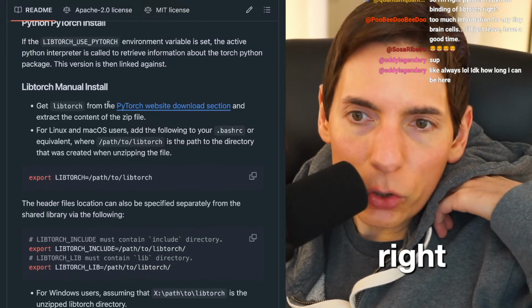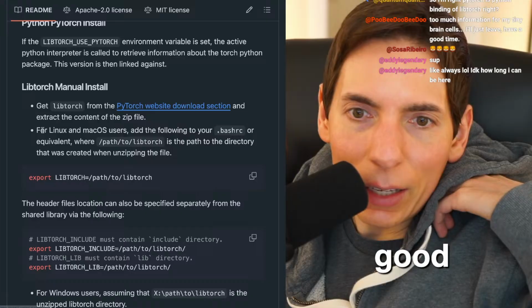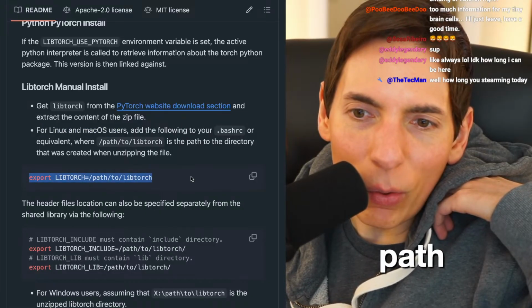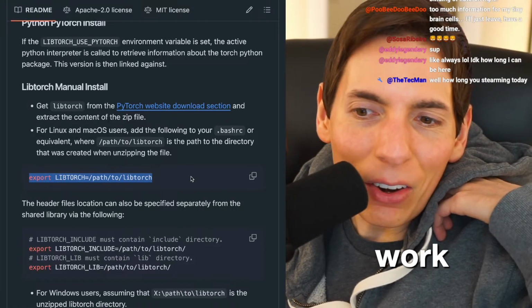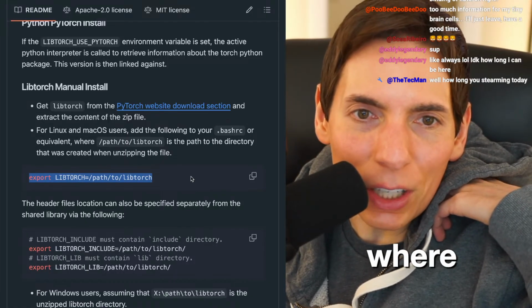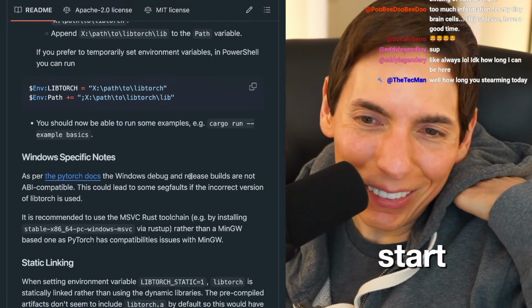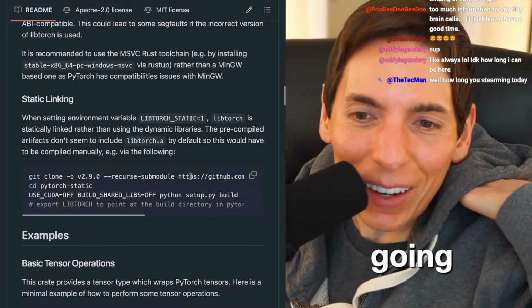All right. Get libtorch from the PyTorch website. And then we have to put it into the path. Oh, no, we have to do extra work. I don't even know where libtorch is. Oh, great. This is not a good start. I'm trying to get it going. I wanted to get it working.